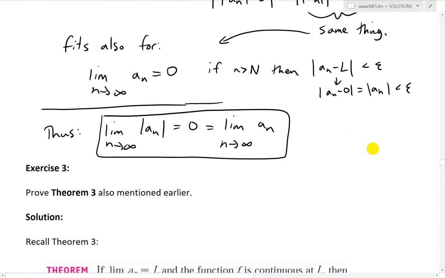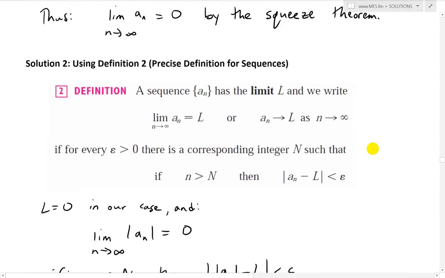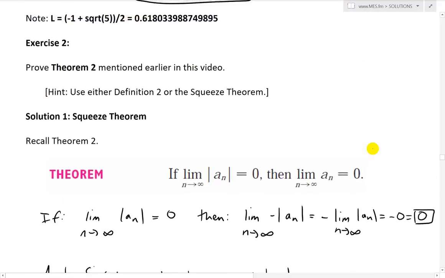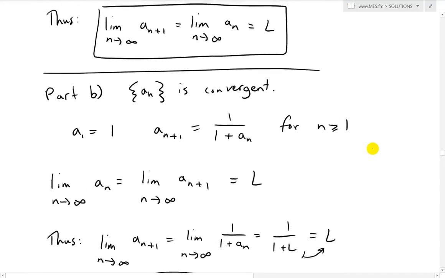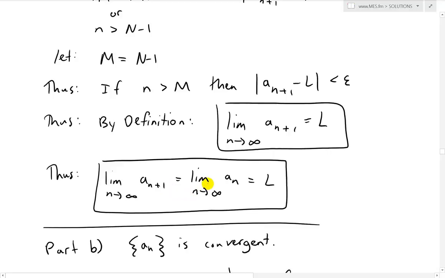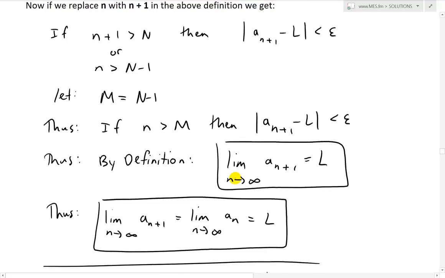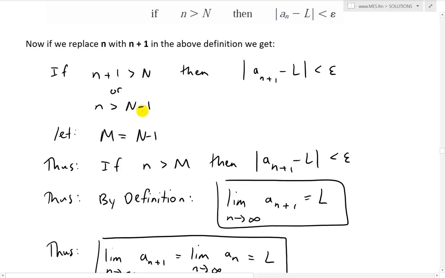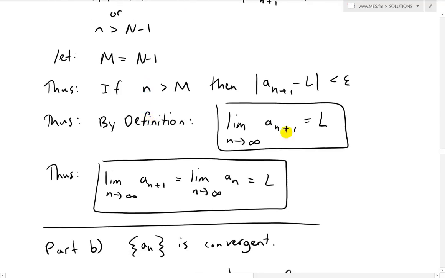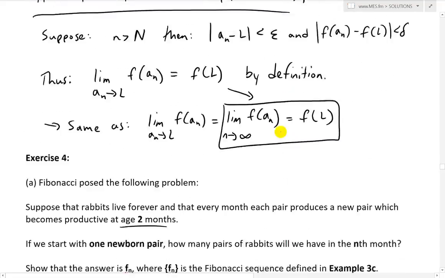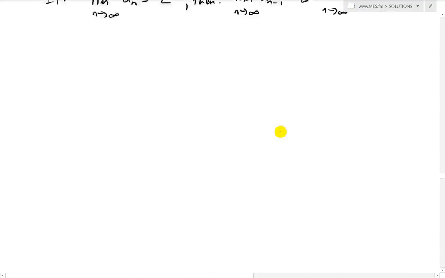What was that? It was a theorem, theorem 2, I believe. Scroll above, actually no, theorem 3. Actually no, neither theorem 1 or 2. It's from exercise 1, remember this one here: the limit as n approaches infinity of An plus 1 equals the limit as n approaches infinity of An. And again, instead of having a plus 1, we could have had a minus 1, and it would have been exactly the same thing. We're just going to have m be n plus 1, and so on. It doesn't matter, they're still approaching infinity, or approaching the limit. The limit is being approached regardless of where your initial starting point is.